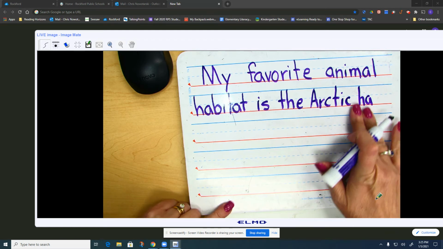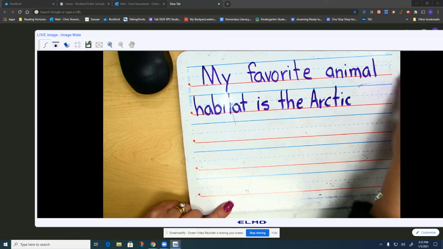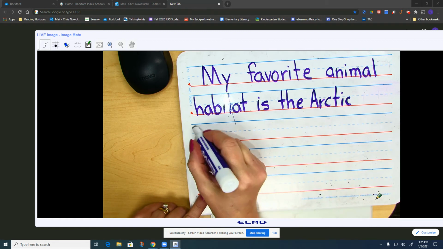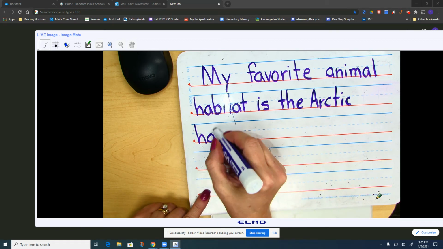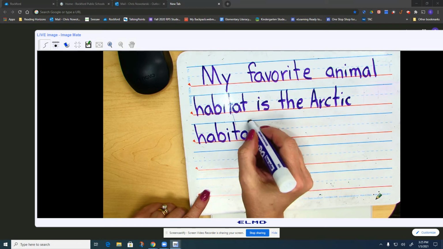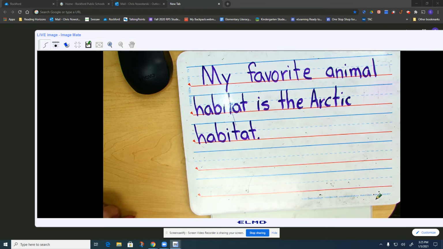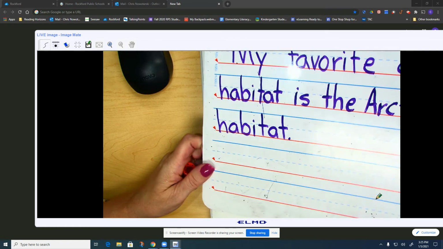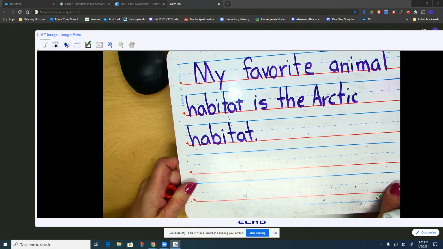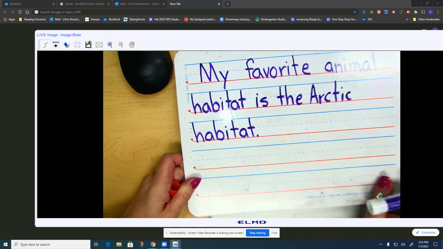Ooh, you know what? I'm going to do this. See what I did? I'm going to finish my sentence down here because I did not have enough room and my sentence would have looked very smushed. So my favorite animal habitat is the Arctic habitat.